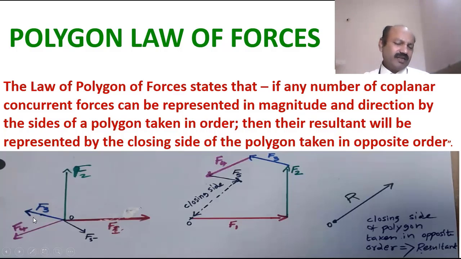Force 3 is acting on the left-hand side, and F4, F5 are acting in different directions. They have different magnitudes. Okay, I have taken a five-force system. I want to find the magnitude of the resultant force, and also the direction of the resultant force. For that, I am going to take each force as one side of the polygon,